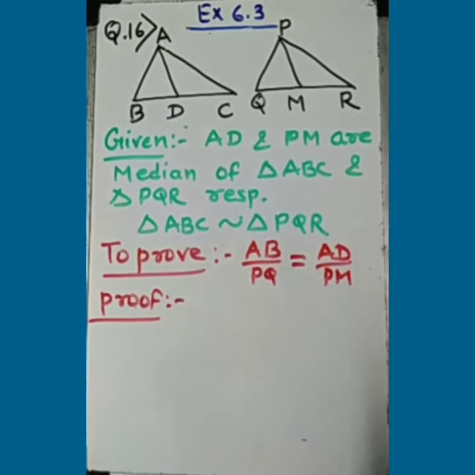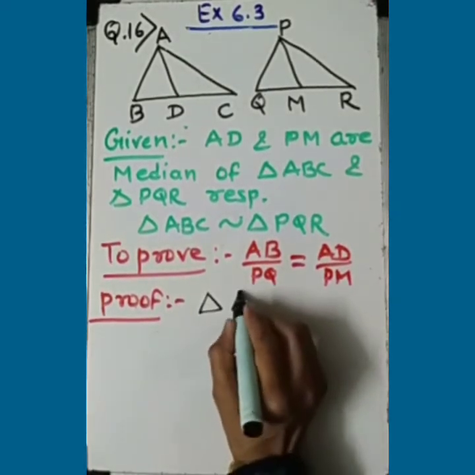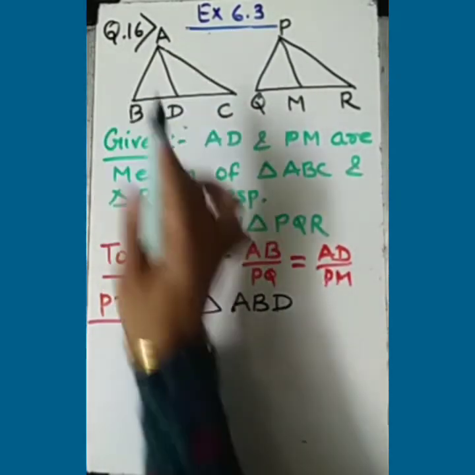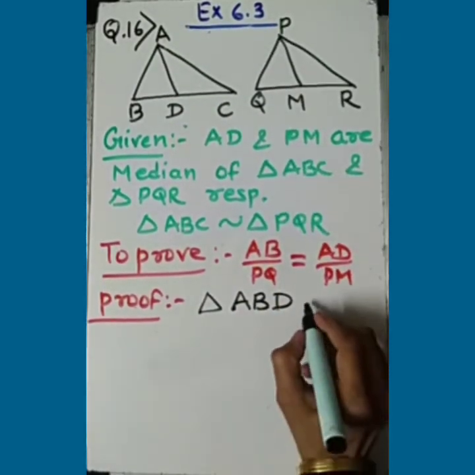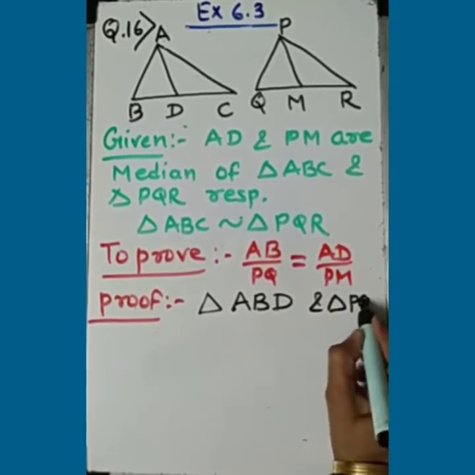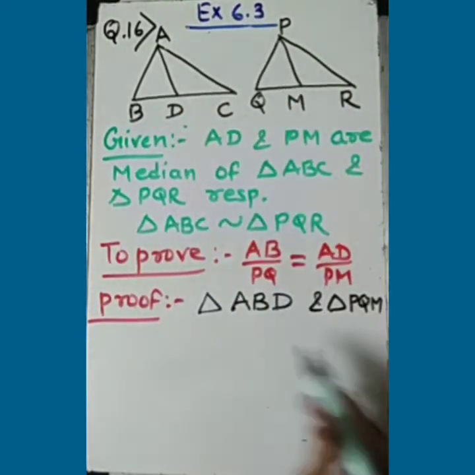Now we are starting really what we have to do. Now we are going to compare two triangles. Which two triangles? Triangle ABD, this much portion, and according to that, triangle PQM. These two triangles we are going to compare.